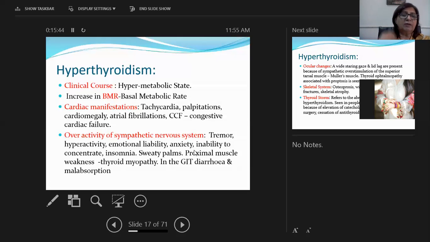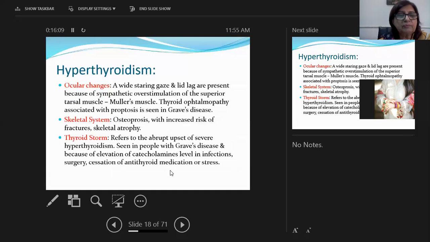Then overactivity of the sympathetic nervous system is also seen. It is seen as tremors in the hands, hyperactivity, emotional lability, anxiety, inability to concentrate, and insomnia, that is, disturbance in sleep pattern. The patient is unable to sleep at night. Sweaty palms, proximal muscle weakness, and thyroid myopathy can develop as well. In the gastrointestinal tract, the patient can experience diarrhea and malabsorption.